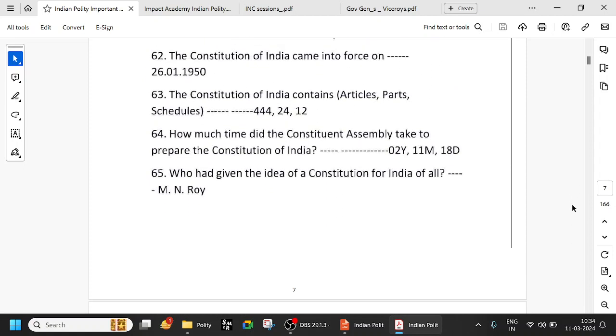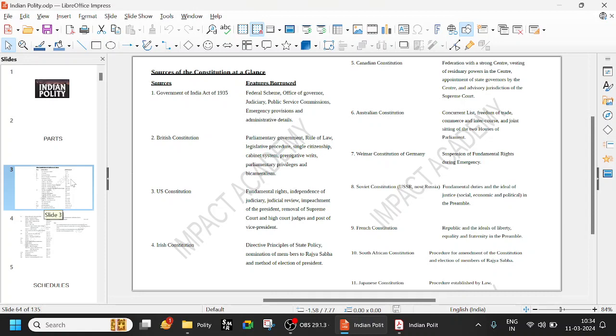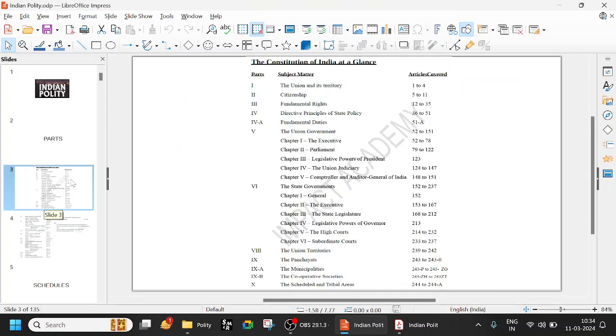So the Constitution of India contains 444 articles, 24 parts, and 12 schedules. Let us just quickly cross check. This is the number of parts.